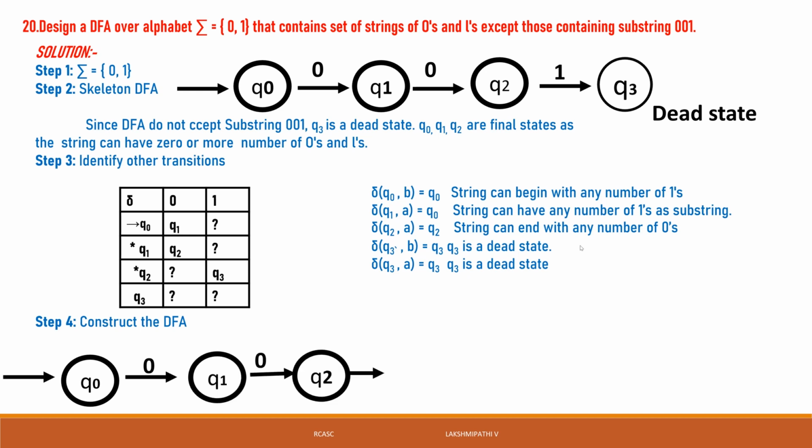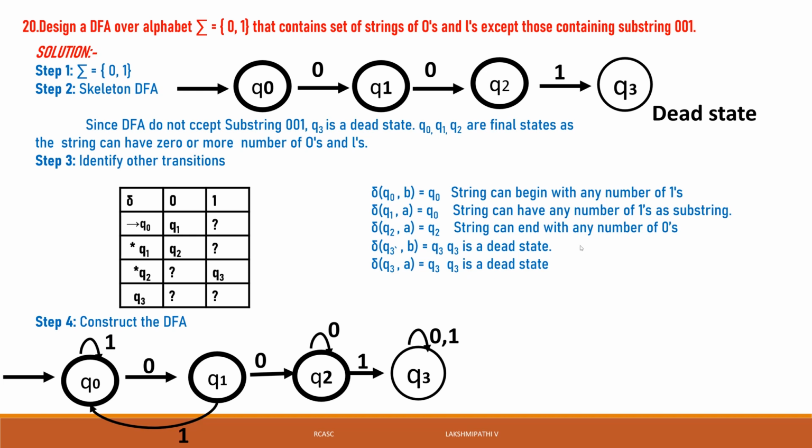That is the skeleton. After that, the undefined transitions: Q0 of 1 is Q0 only, Q1 of 1 is Q0, Q2 of 0 is Q2 only, Q3 of 0 is Q3, and Q3 of 1 is Q3.